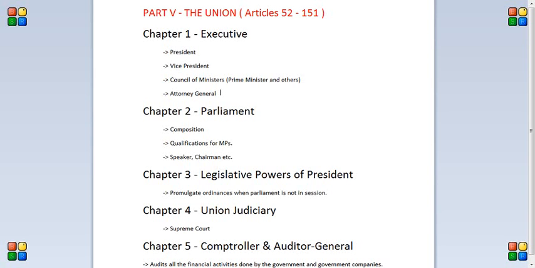The attorney general is a kind of lawyer hired by the government. So it talks about the qualifications of an attorney general and things like that. Next,